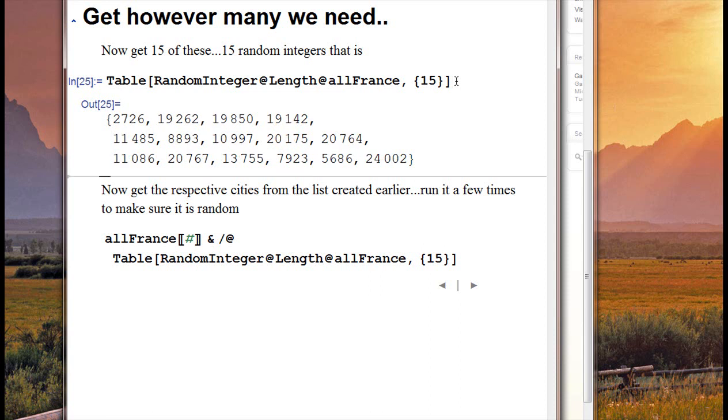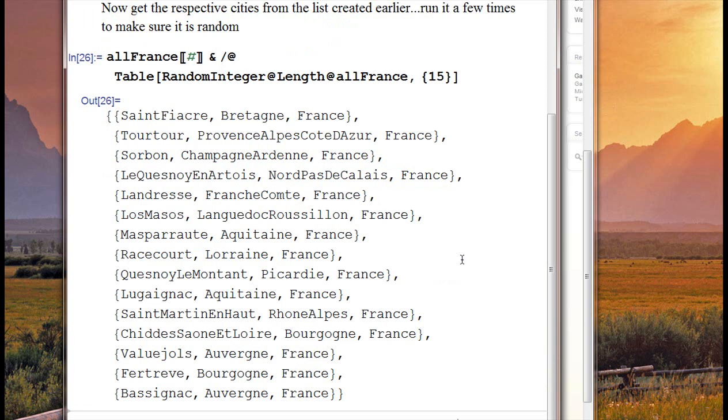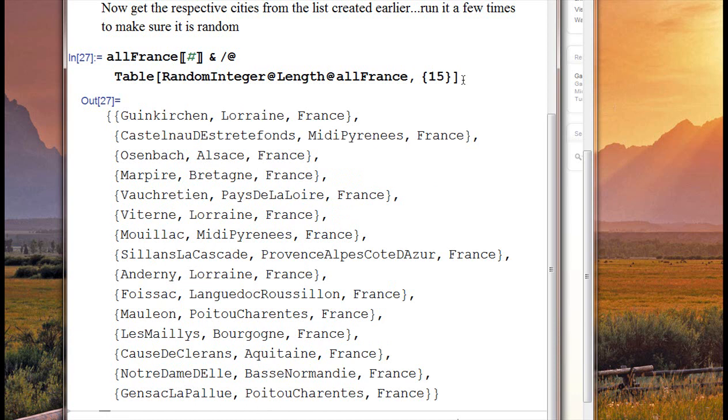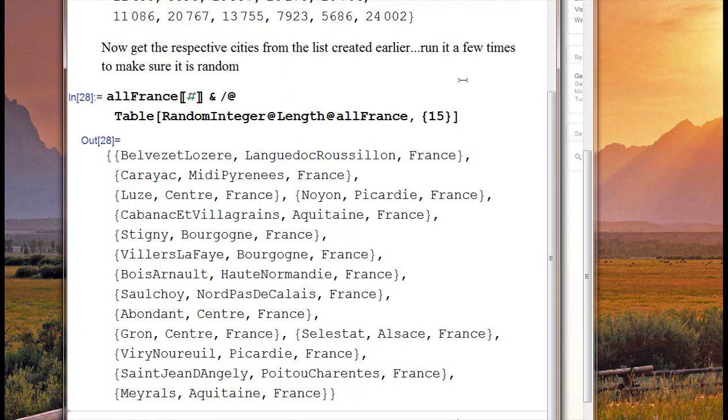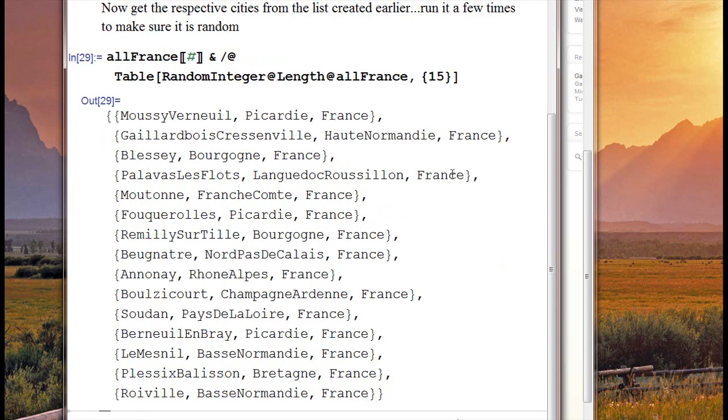And then from there, I'm going to take that list and index into the list of French cities. So what I have now is 15 random French cities, most of which I've never heard of. Saint Fiacre, I don't know. Los Masos, Cusinoy, and I can run this again to get 15 other random French cities. So you can see how rich this is. This is obviously a very rich system. I'll just bang out a few here. Random French cities, 15 of them. So we have the cities.